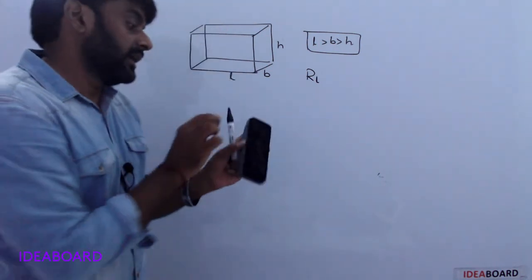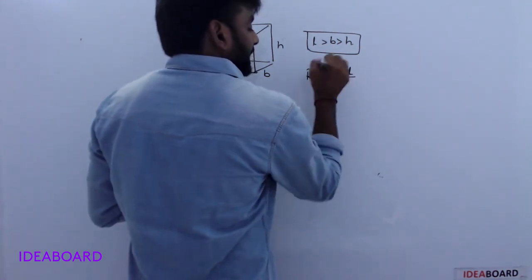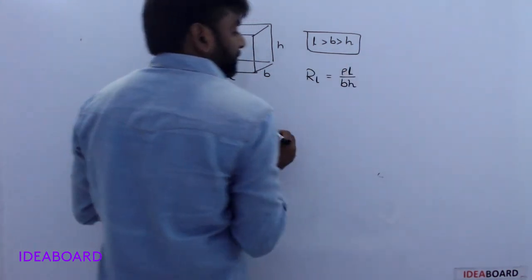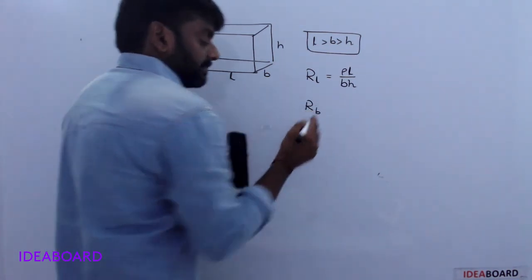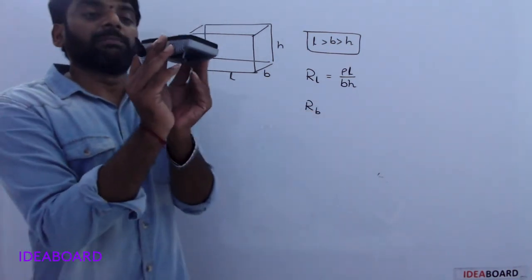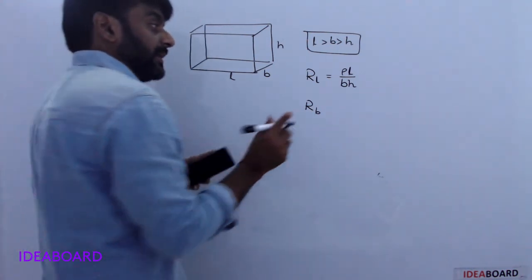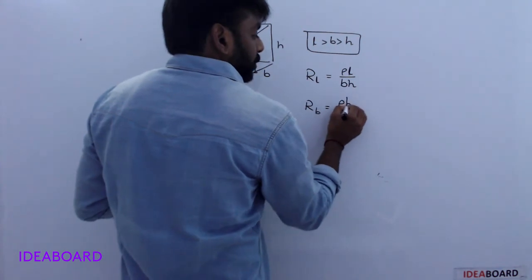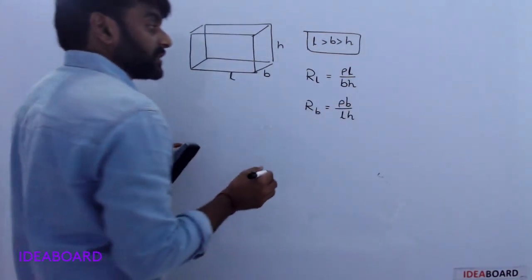Understood? In that case, it is rho L by area, that is BH. Next, along the breadthwise direction, it is rho into B by LH.